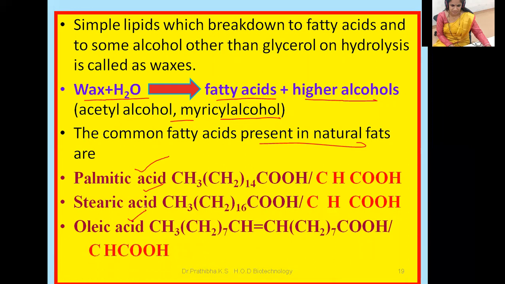Their structural representation and molecular formula are given here, that is CH3, CH2 n, COOH. Actually the molecular formula of these lipids, you can write CH3, CH2, n, COOH. So palmitic acid is CH3, CH2 14, COOH.